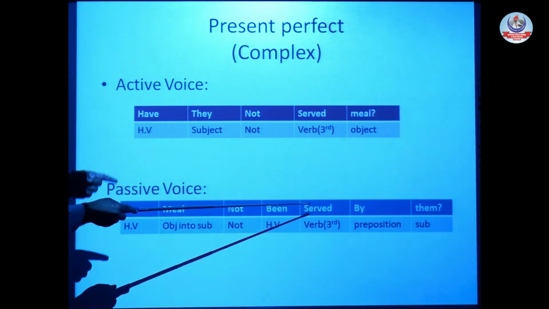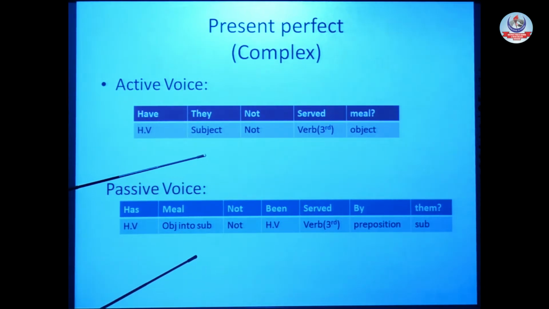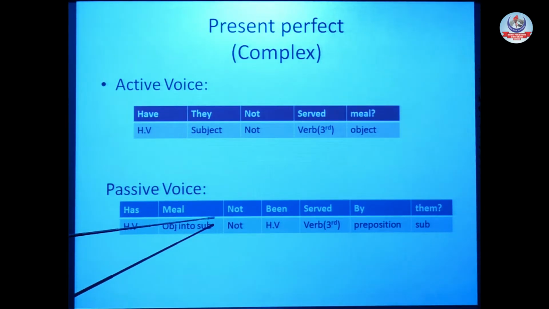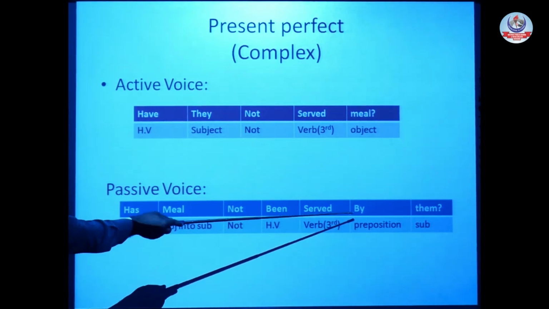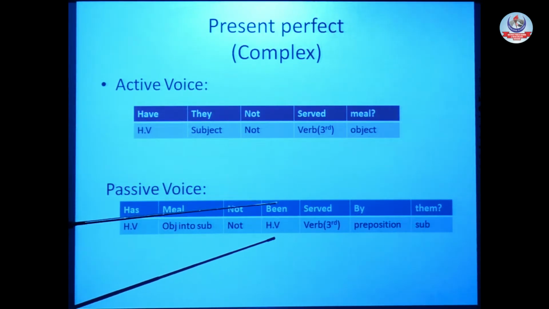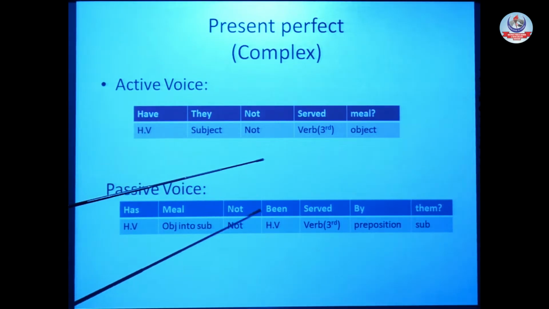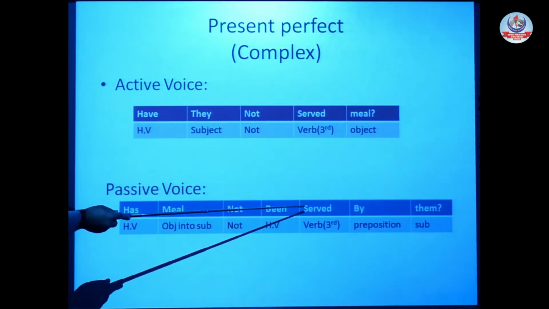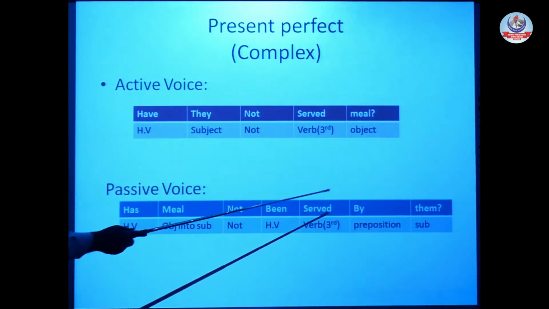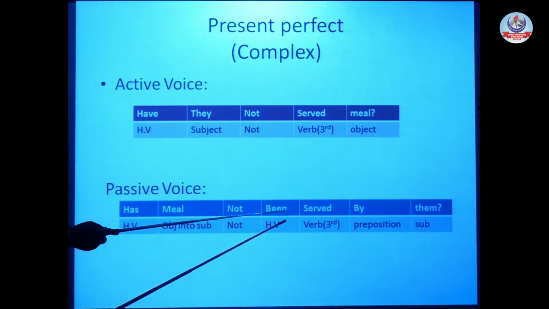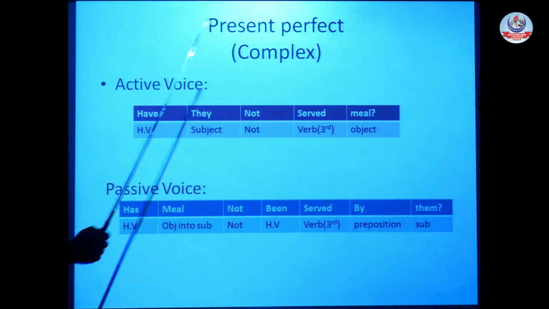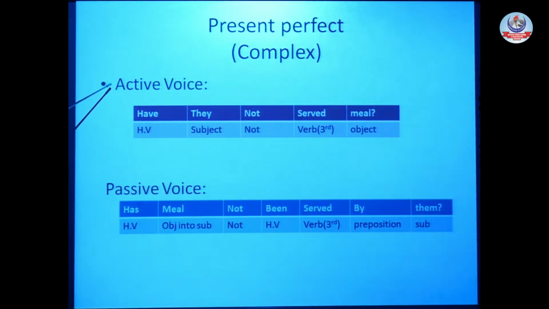And again, the prescribed unchangeable rule of passive voice is that the third form of verb is always used in passive voice. Third, addition of by, which is working as a preposition. We know a preposition is used to join words or sentences. So here it's joining the verb and the object. Has meal not been served by them? So in this way we change active voice into passive voice.